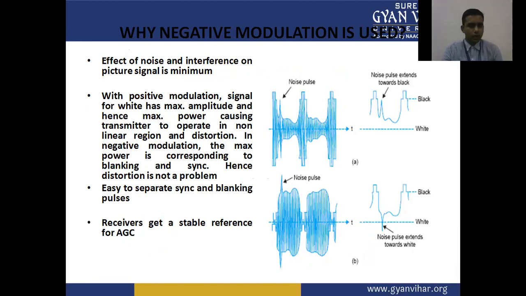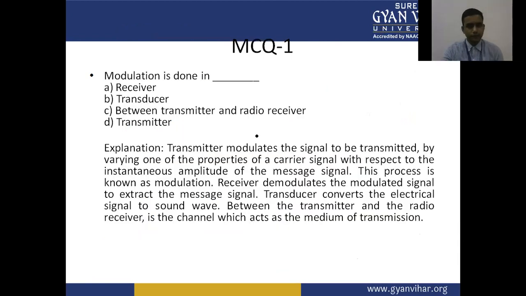In negative modulation, the maximum power corresponds to the blanking and the sync pulse, and the distortion is not a problem. It is easy to separate the sync and the blanking pulses in the case of negative modulation. The receiver gets a stable reference for AGC, automatic gain control. So these are the main basic reasons why negative modulation is used in the TV transmission system.